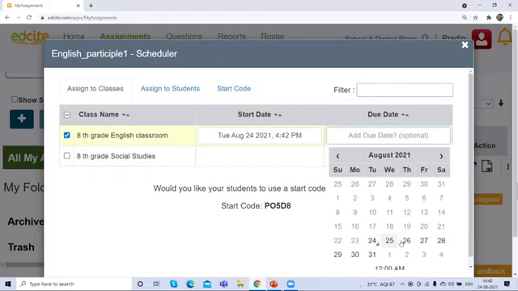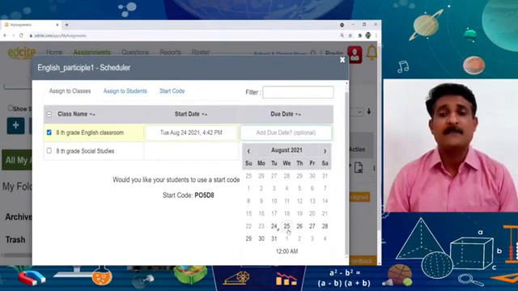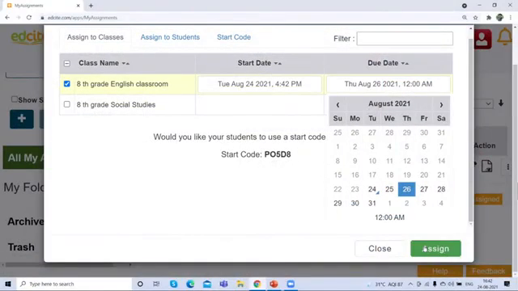Send this assignment to your students for 4 to 5 days. They have to complete it. So you can use it like this. And after selecting the due date, for example, I have selected 26, you can click on this assign tab. After clicking the assign tab, the assignment will be assigned to the classroom.